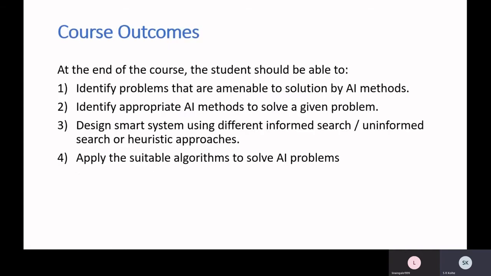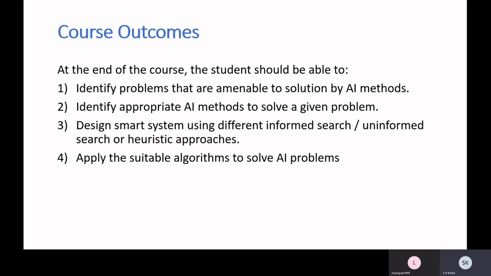Okay? Now after studying this course, what is expected from you at the end of this course? You will be able to identify problems which come under AI. You can find solutions for those problems in AI. You will be able to identify appropriate AI techniques for solving those given problems, because you will have a lot of techniques with you after studying this course. So you can think, for the given problem, which suitable techniques can be used.